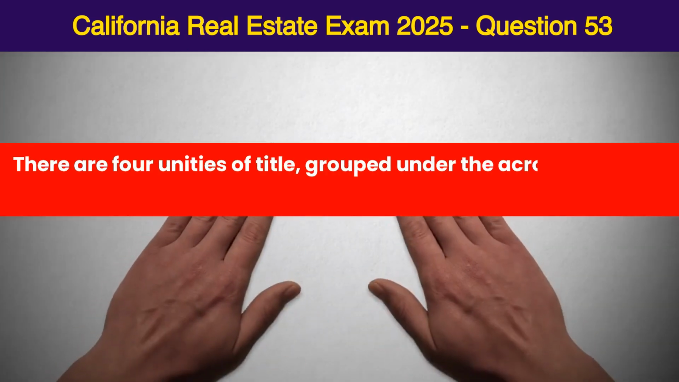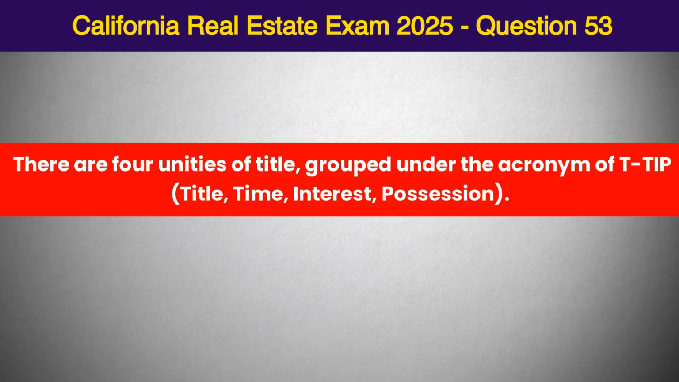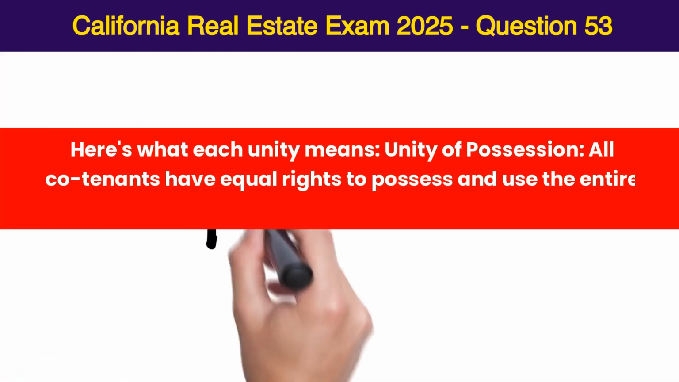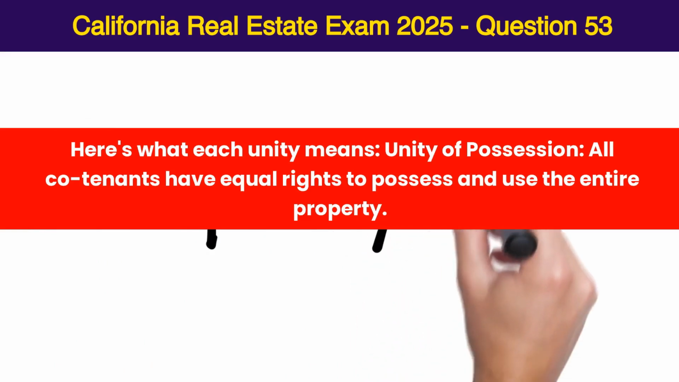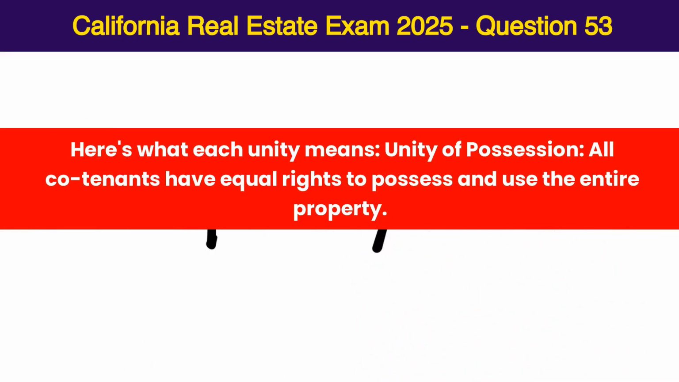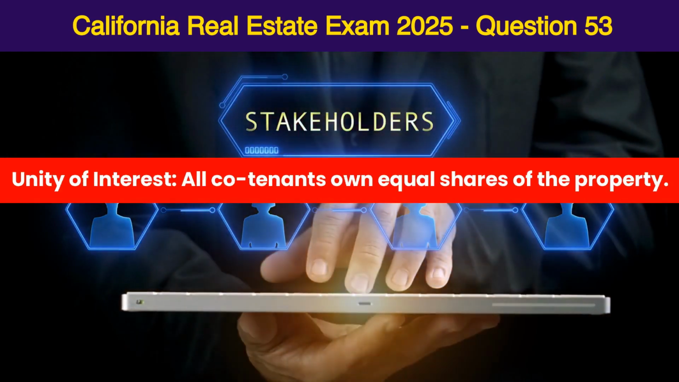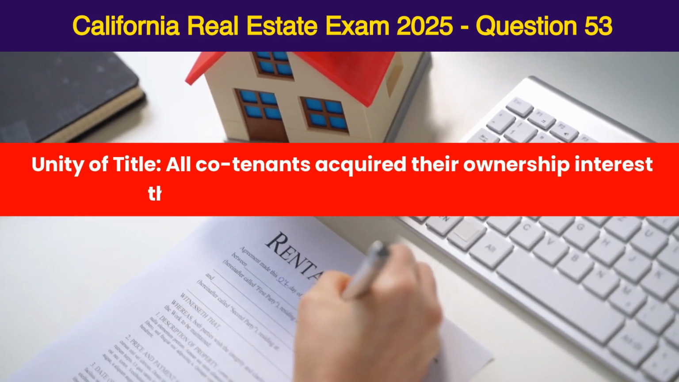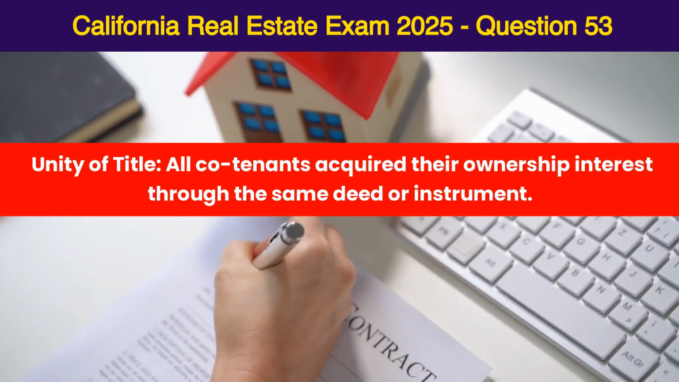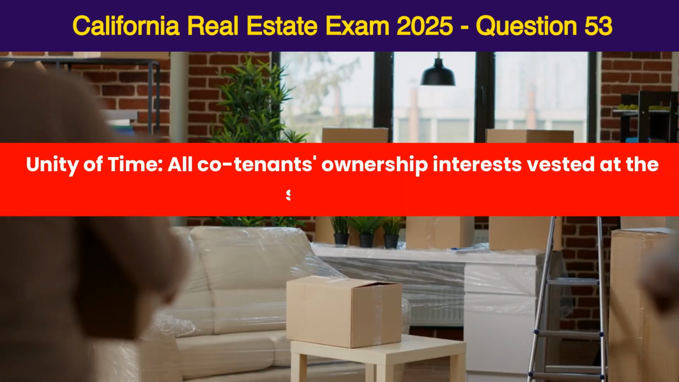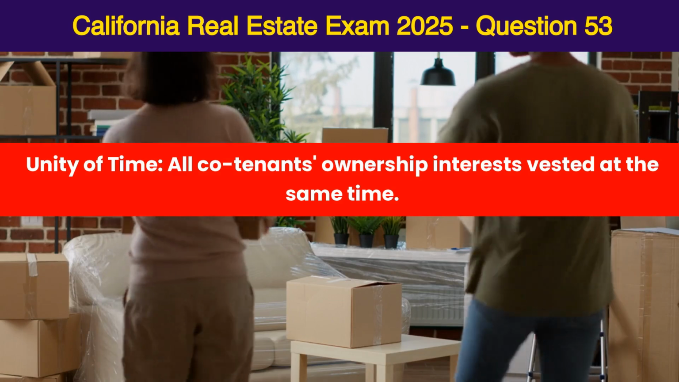There are 4 unities of title, grouped under the acronym of TTIP: title, time, interest, possession. Here's what each unity means. Unity of possession. All co-tenants have equal rights to possess and use the entire property. Unity of interest. All co-tenants own equal shares of the property. Unity of title. All co-tenants acquire their ownership interest through the same deed or instrument. Unity of time. All co-tenants' ownership interest vested at the same time.